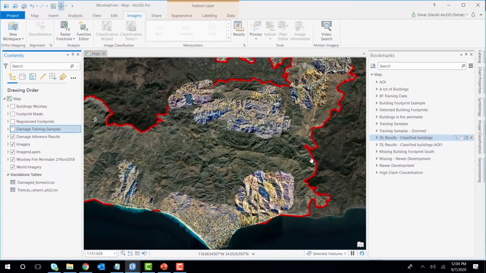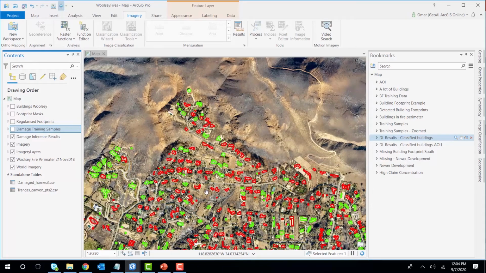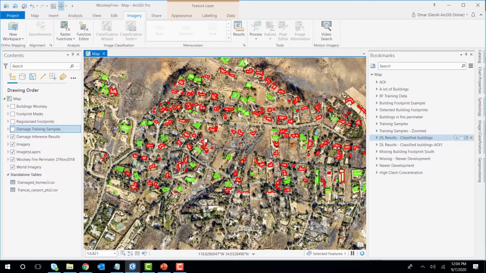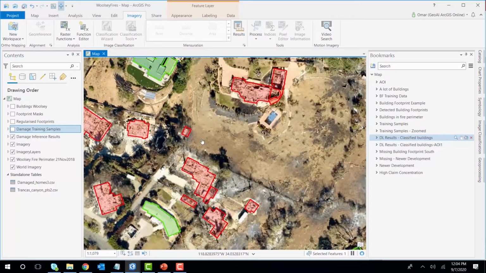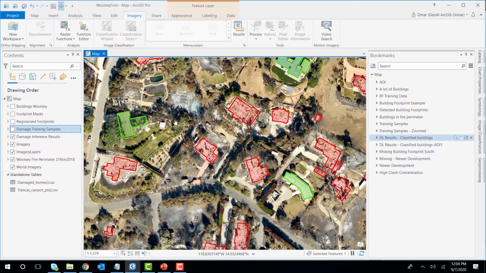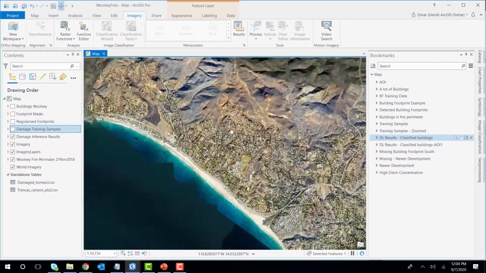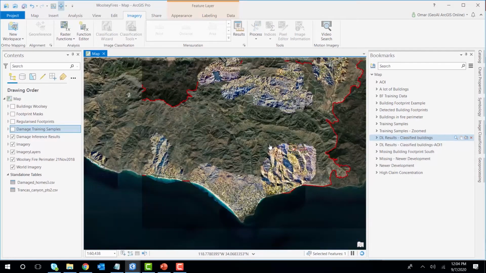So we have run the model across this area to find out all of the damaged buildings. And as you can see the results here, let's zoom in to explore them. You're going to notice that the model is accurately catching up on those damaged buildings. You can clearly see the level of damage here at these buildings, while the others that are marked in green look good. And we have done that across all of this area, as we have mentioned.